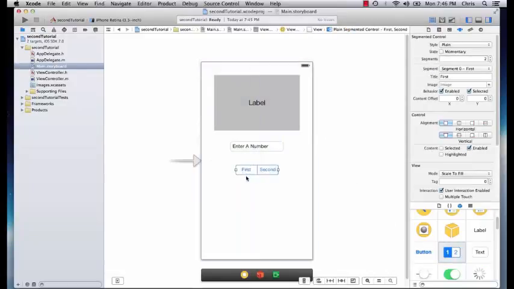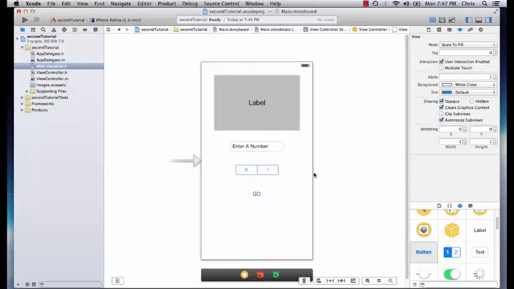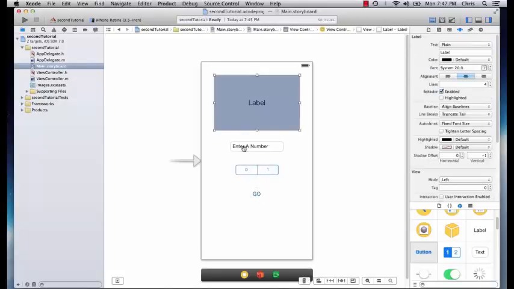Basically, you can either choose first or second, but we want to change that. So right up here in our Attributes Inspector, it says segment 0 first. We're going to change it to 0 just for now. And then segment 1 we'll change to 1. And next, we'll drag a button at the bottom and we'll name it Go. So basically, our goal here is to have the user enter a number, choose either 0 or 1, and then click Go, and it will show the multiplication of the two numbers.